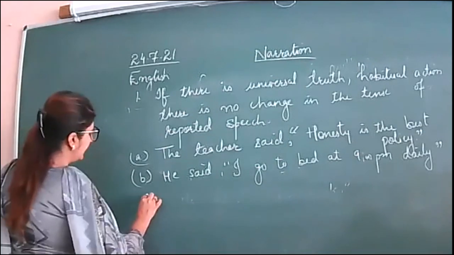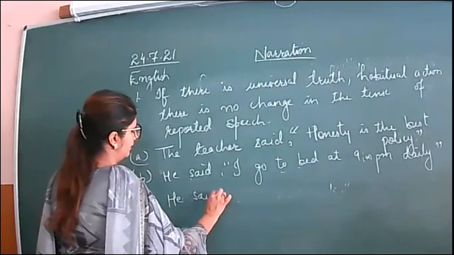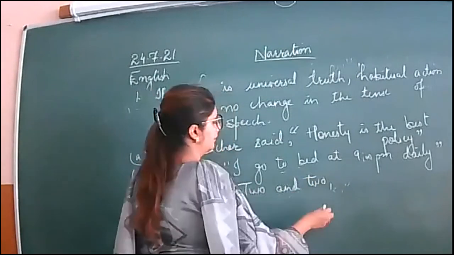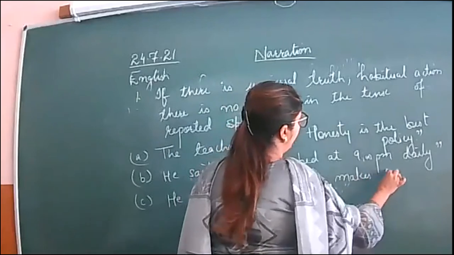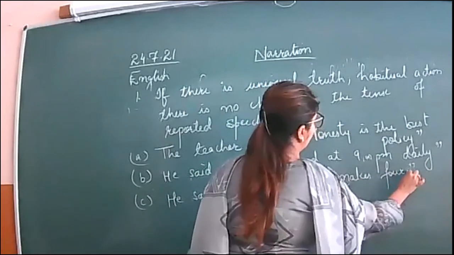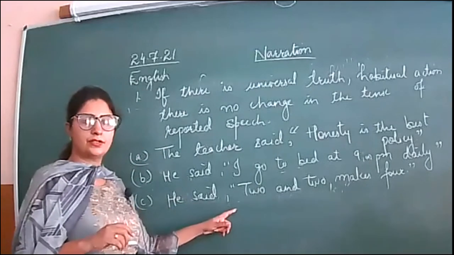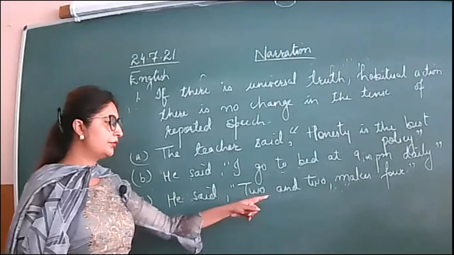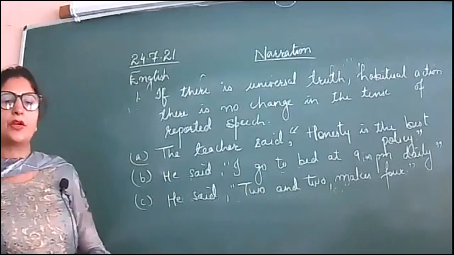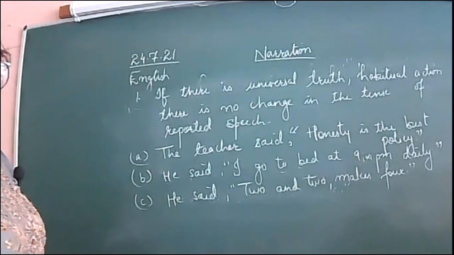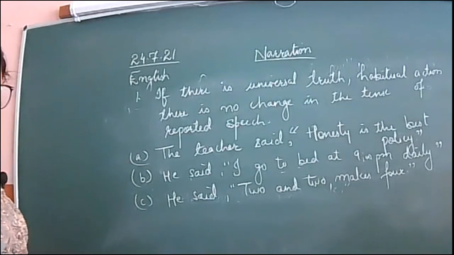Next, he said, "2 and 2 makes 4." So how will it be changed? He said that 2 and 2 makes 4. Okay, because again it is reality, it is a universal truth, so there won't be any change in that. Okay, so just note down these examples in your notebook.